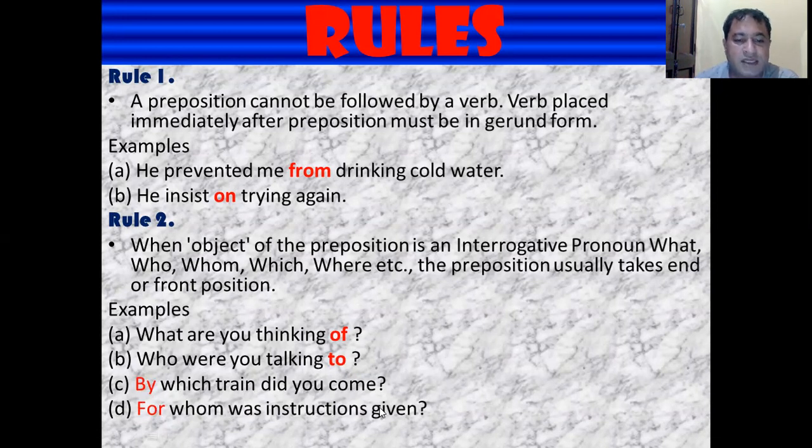For whom were the instructions given? So in all these sentences, the preposition is either at the end position or at the front position. It used to be thought ungrammatical to end a sentence with a preposition, but now it is well accepted.